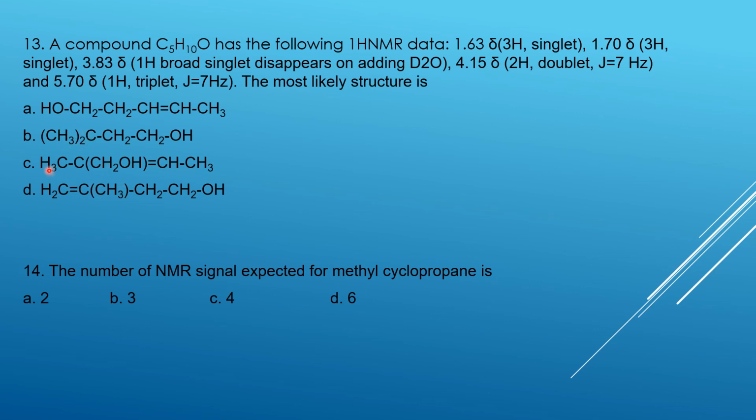But here in this case, here also CH3, CH2. This is CH2. Yes, this possibility is there. 3 hydrogens separately come as a singlet, and singlet. See here in this case, 3 hydrogens are there. Here also 3 hydrogens are there. 1.6, 1.3, and the OH will disappear with D2O.